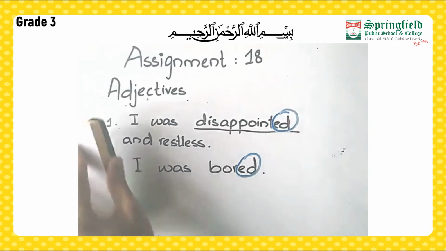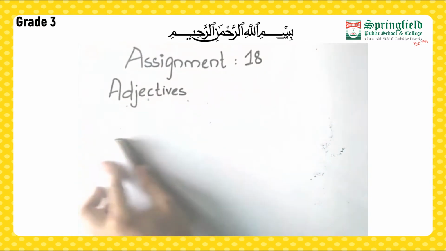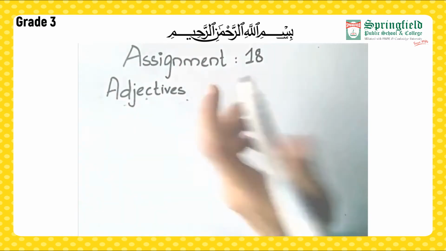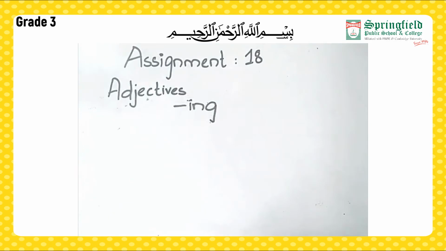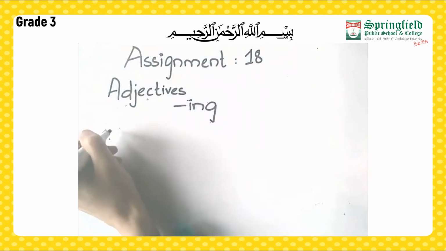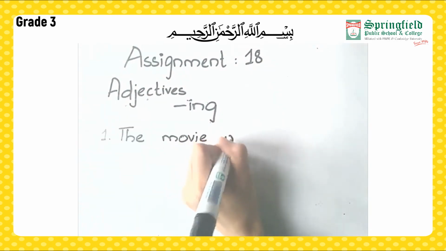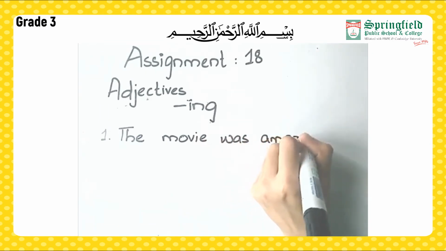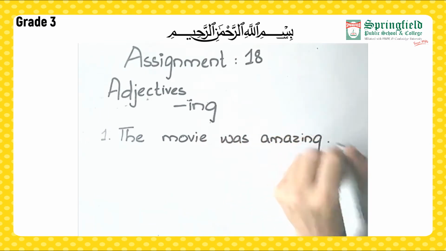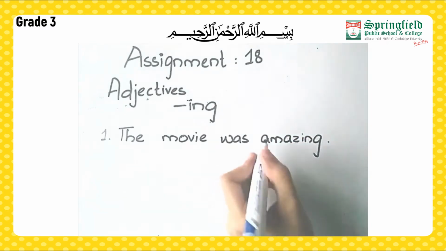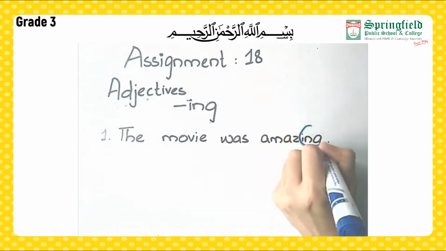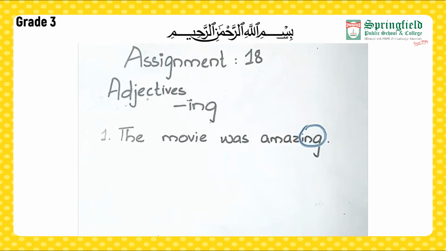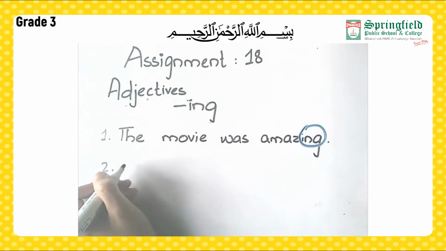Now, let's see the adjectives ending with ing. Now for the adjectives ending with ing, let's make a sentence. The movie was amazing. Here we can see the word amazing is the adjective and it is ending on ing. Now, what other sentence can we take?